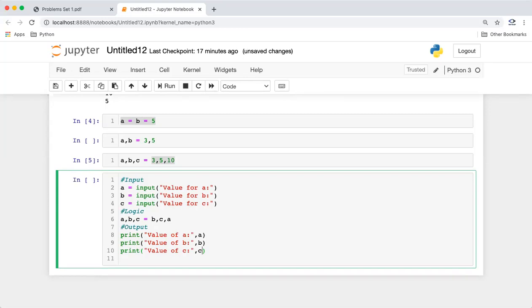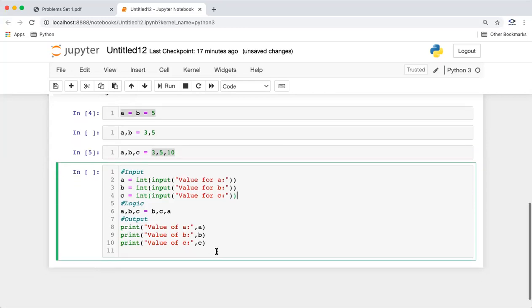One thing we need to remember, this will be some integer, right? So if it's a number, we can just convert the input to int, because whatever we read in Python comes as a string. So this will be our program. This is the main logic, and this is our input and output.